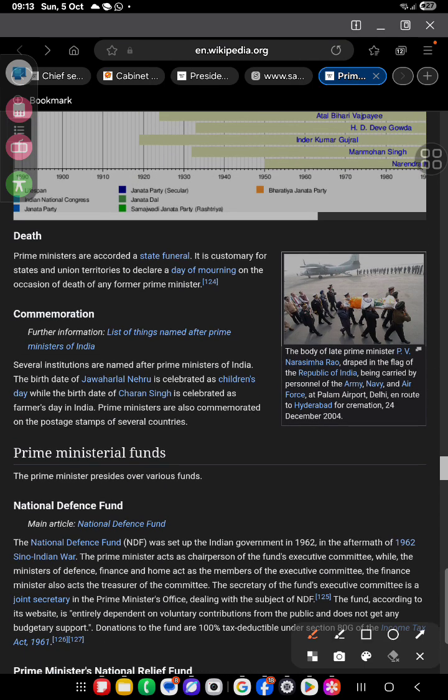Death: Prime Ministers are accorded a state funeral, and it is customary for the state territories to declare a day of mourning on the occasion of the death of a former Prime Minister. Commemoration: civil institutions are named after the Prime Ministers of India. The birth of Jawaharlal Nehru is celebrated as Children's Day, and Charan Singh's as Farmers Day in India. Prime Ministers are also commemorated on the postage stamps of several countries.